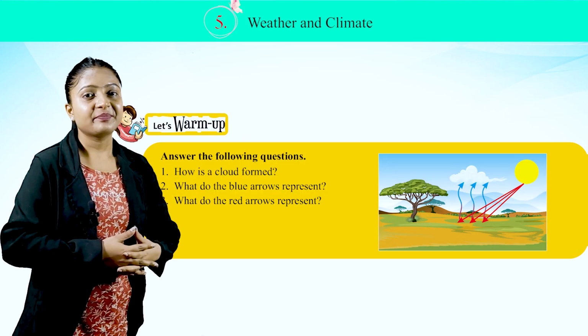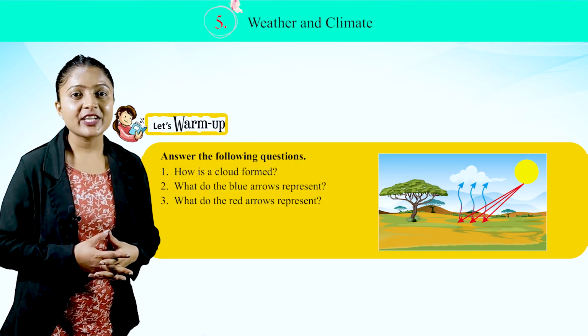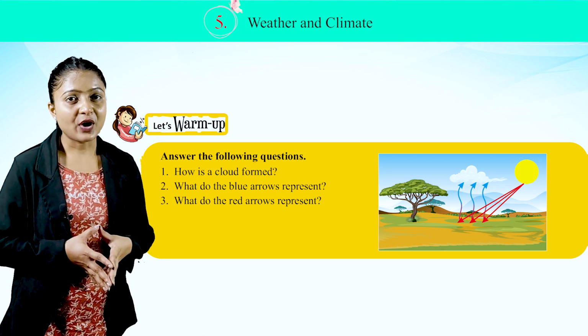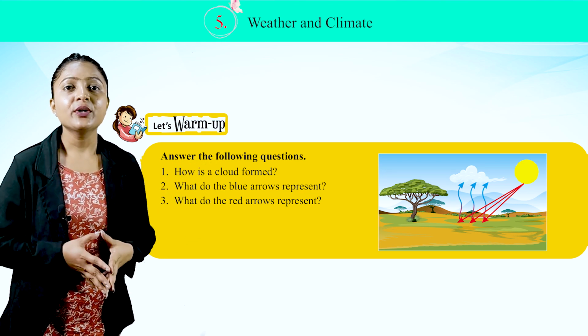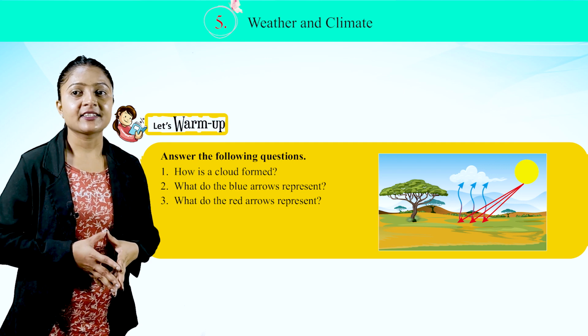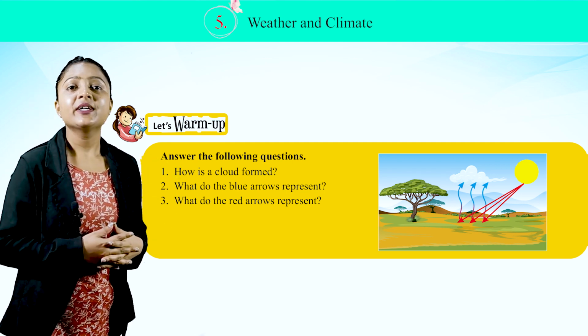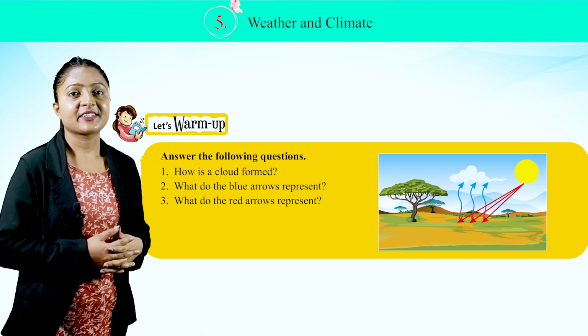Let's warm up. Answer the following questions. How is cloud formed? Second, what do the blue arrows represent? Third, what do the red arrows represent?